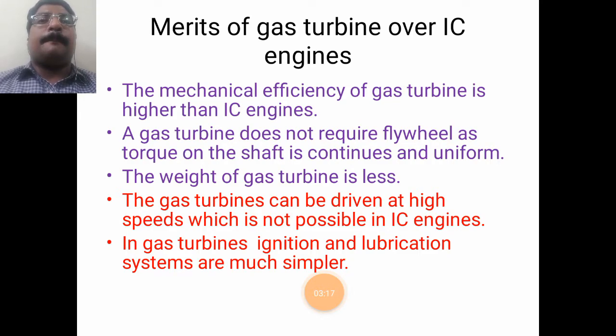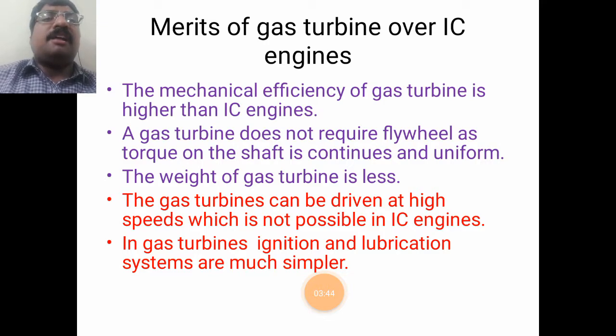We are just using a compressor and combustion chamber to run the plant. A gas turbine does not require any flywheel, as the torque on the shaft is continuous and uniform. If the torque is continuous and uniform, there is no need to supply intermediate energy, hence no flywheel or energy storing system is required.